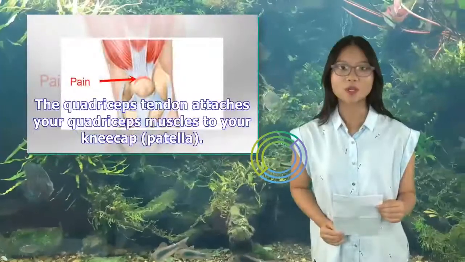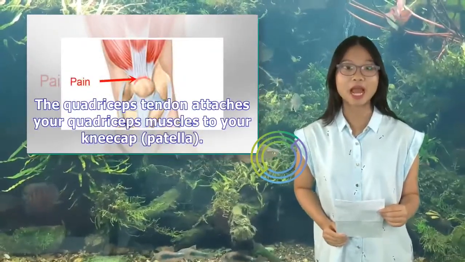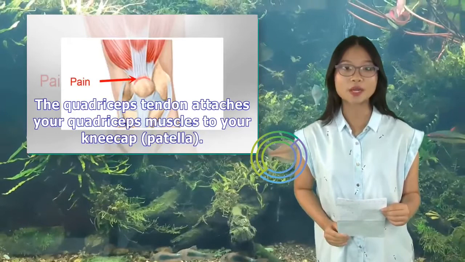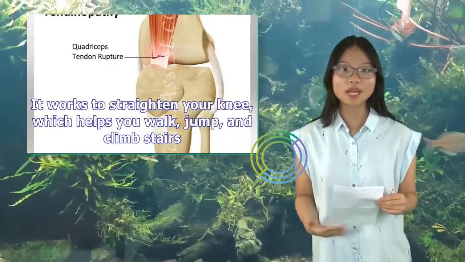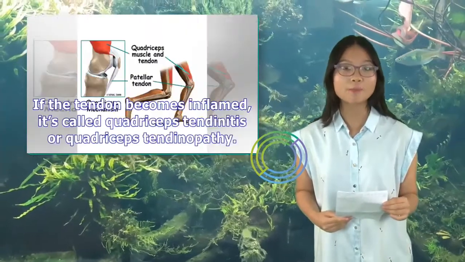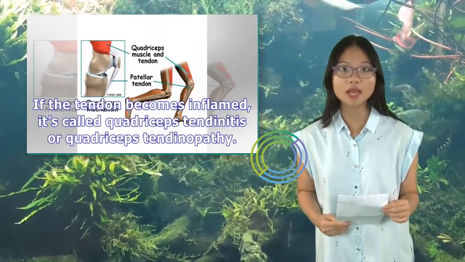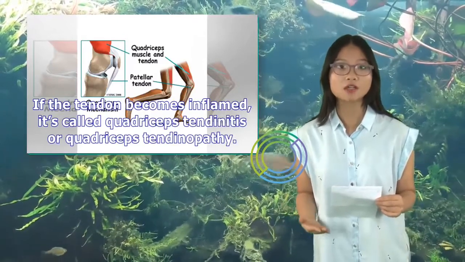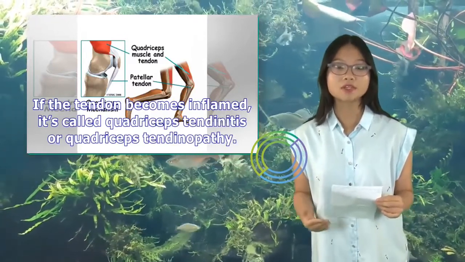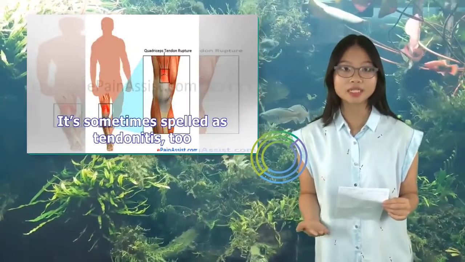The quadriceps tendon attaches your quadriceps muscles to your kneecap, patella. It works to straighten your knee, which helps you walk, jump, and climb stairs. If the tendon becomes inflamed, it's called quadriceps tendinitis or quadriceps tendinopathy. It's sometimes spelled as tendonitis, too.